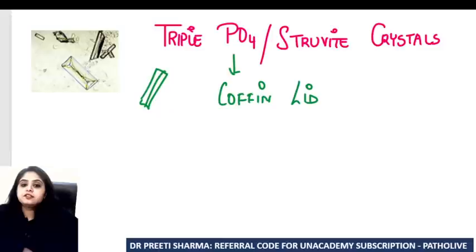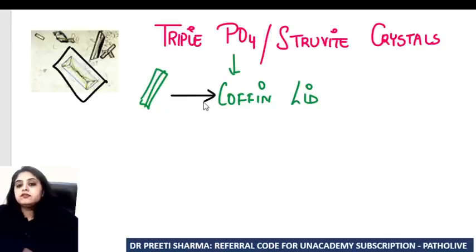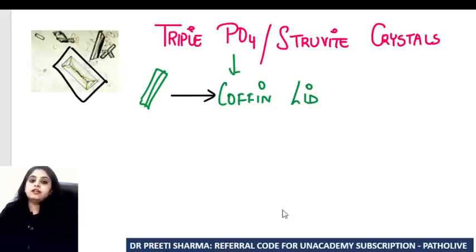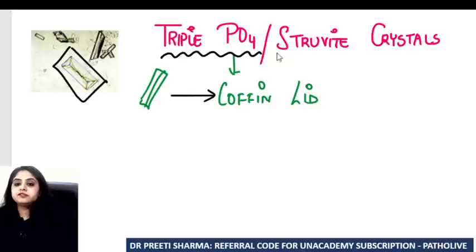Moving on to the next, if you see a crystal like this in the urine with a line going through, it looks like a coffin lid. And this coffin lid crystal is known as the triple phosphate or the struvite crystals.